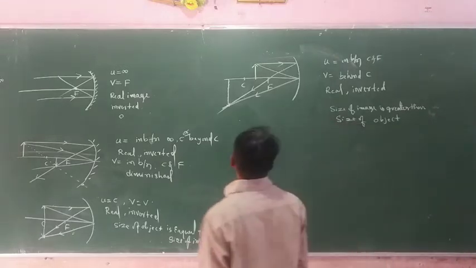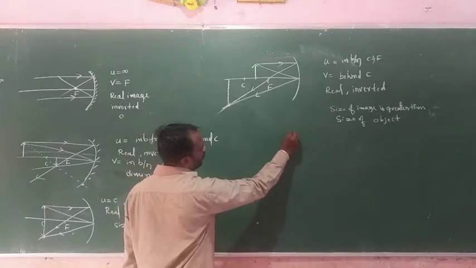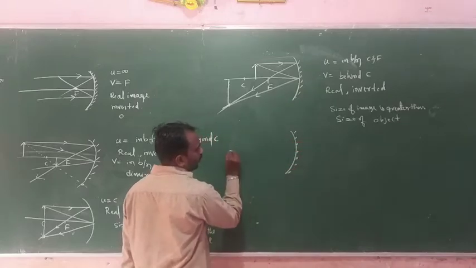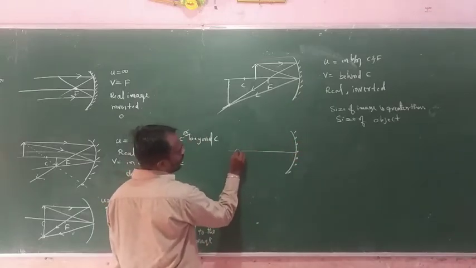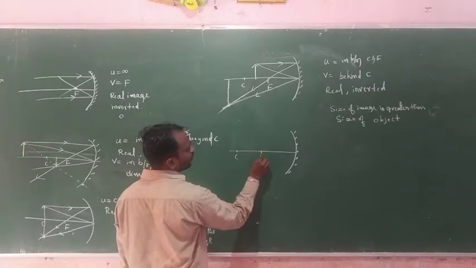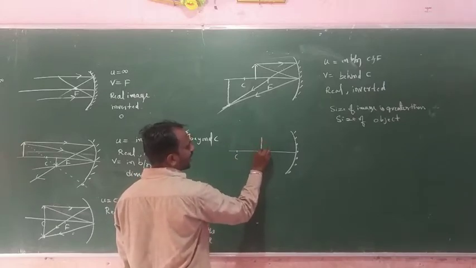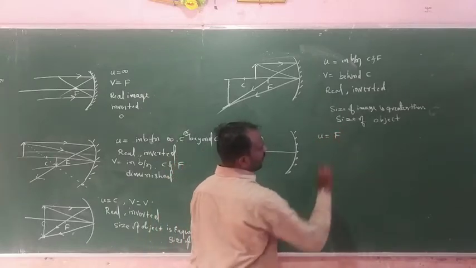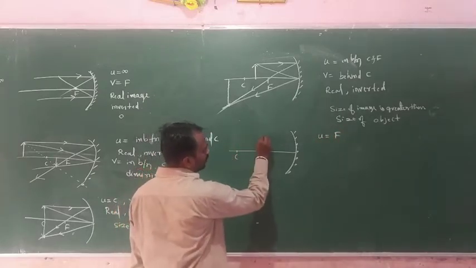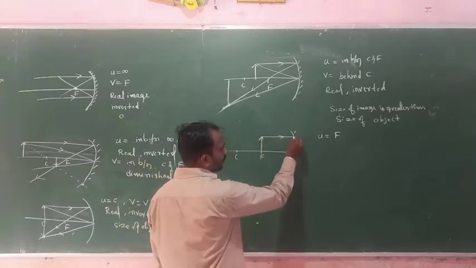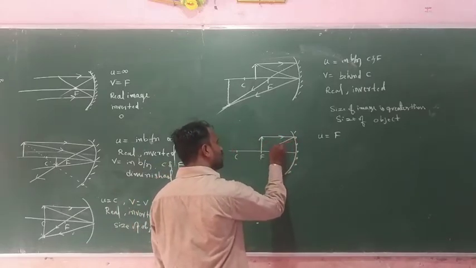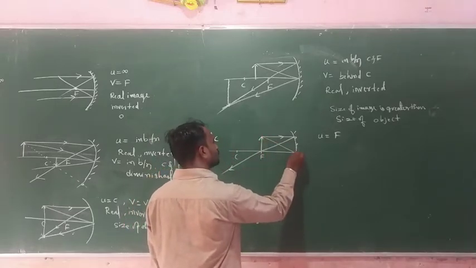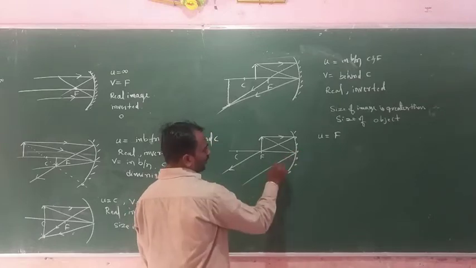Okay, so next one. Suppose the object position again changes. This one is C position and this one is F position. Suppose the object is placed exactly at F. Here this one is an incident ray and this light ray is reflected, and another incident ray, and this light ray is also reflected.